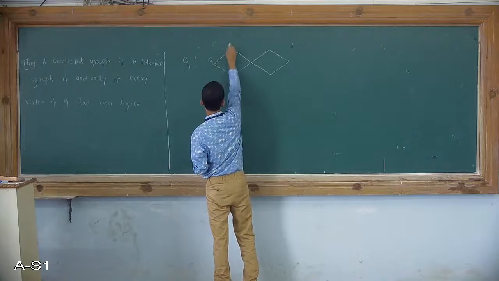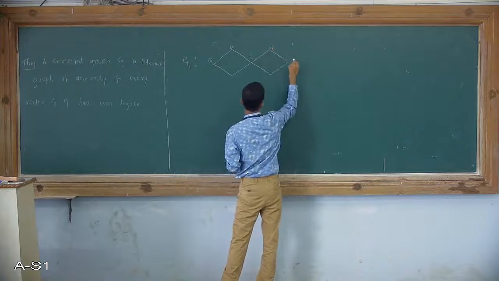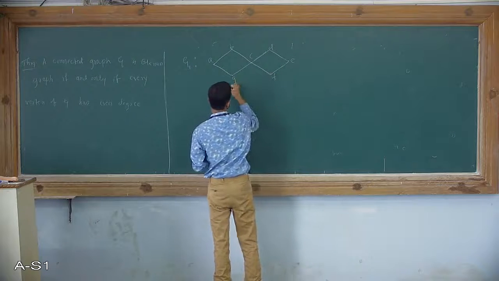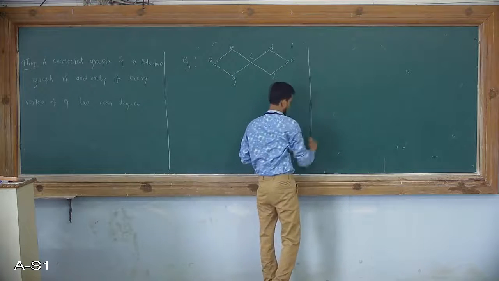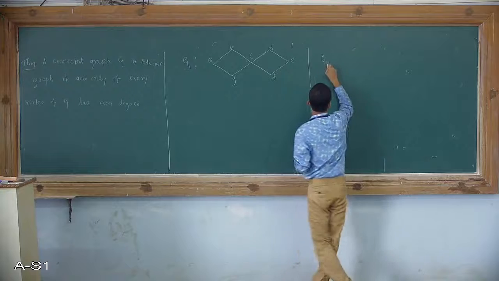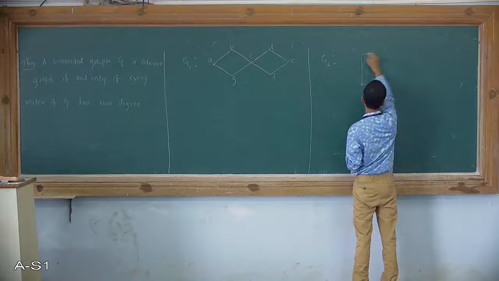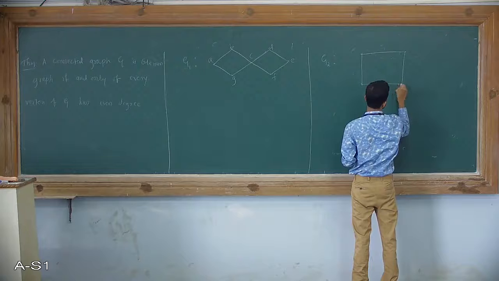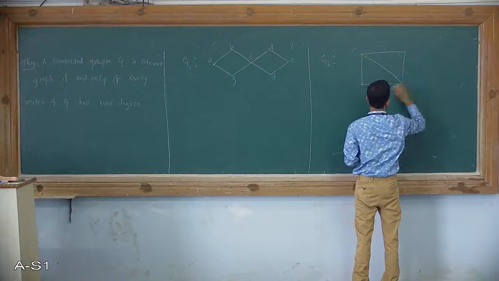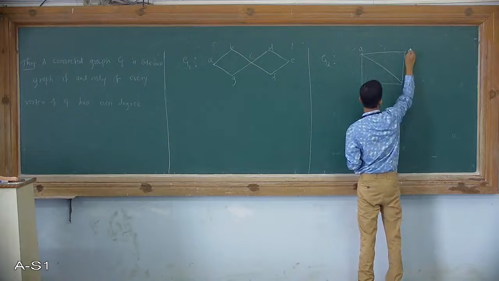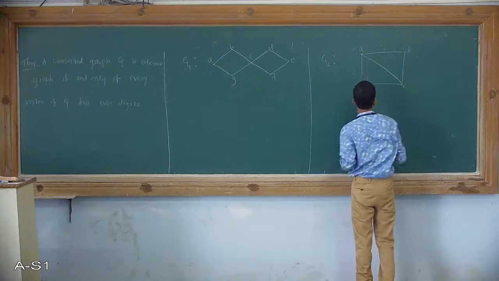I will take it as A, B, C, D, E, F, G. I will take one more graph: A, B, C, and D.